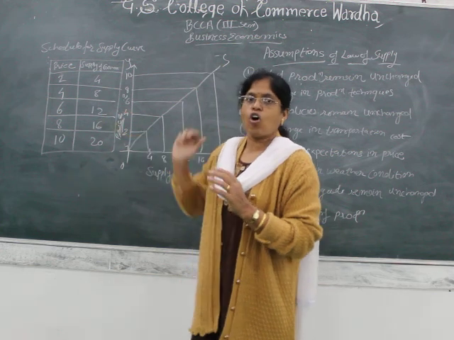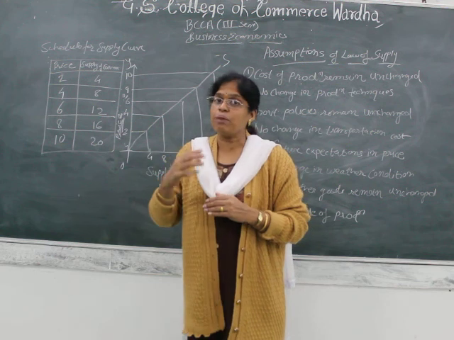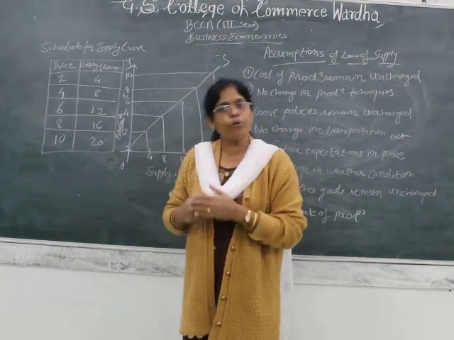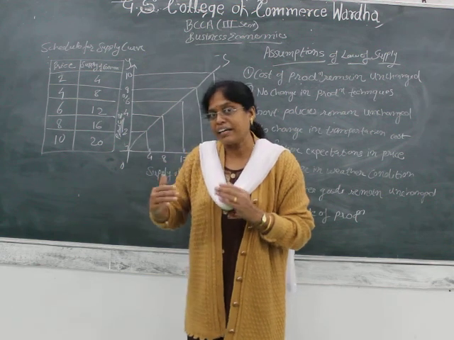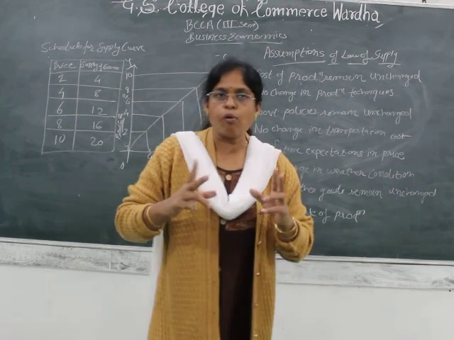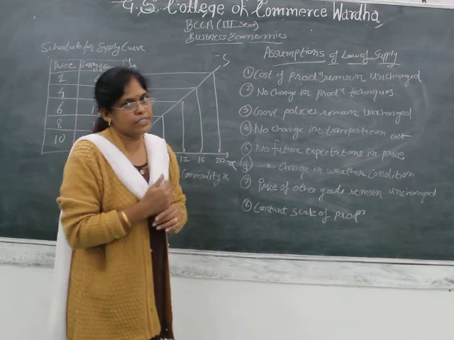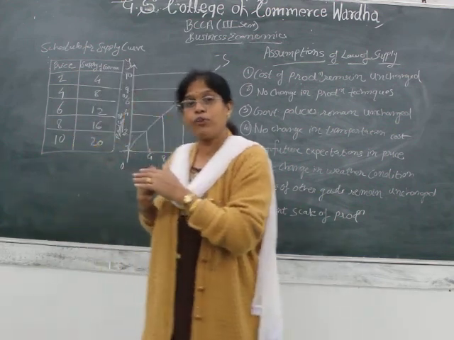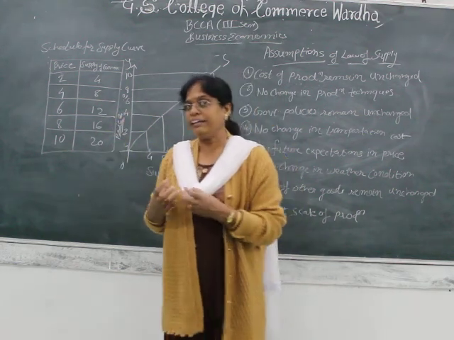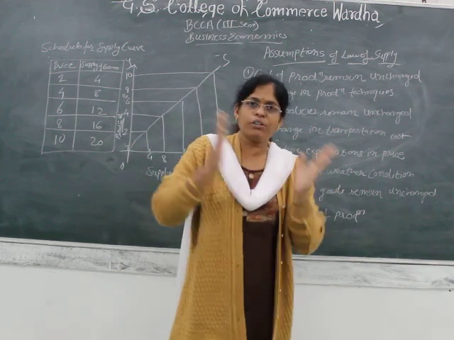In the case of the law of supply, when a supplier offers his goods in the market, from his maximum profit point of view he will sell when the prices are high, obviously, because these are both opposite ends. From the consumer's point of view, he will buy when the prices are lower, but from the seller's point of view, he will sell when the prices are higher in the market, so that he can earn maximum profit. These are the two basic concepts of the law of demand and the law of supply.